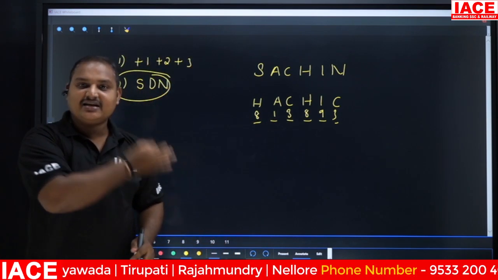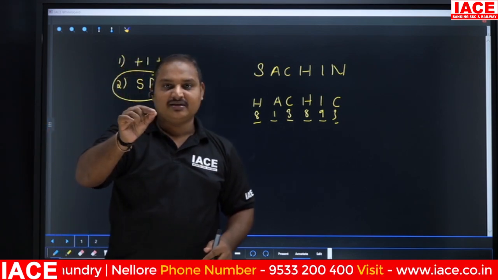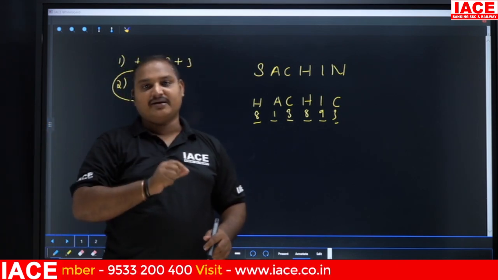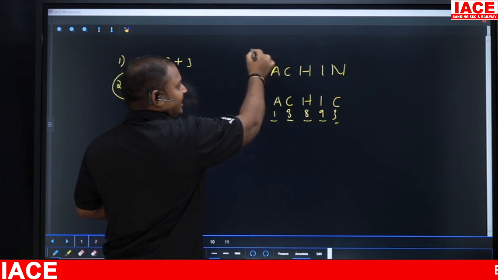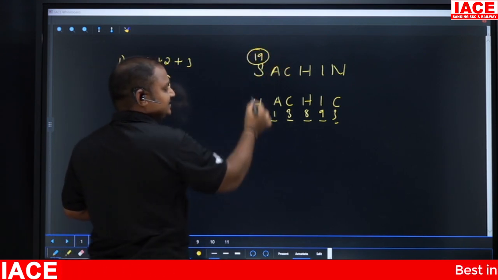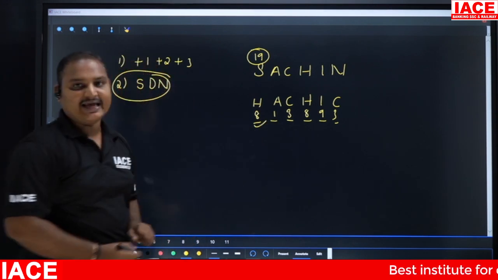This SDN should come into your mind. This SDN should be recollected in your mind, right? So see how they have written. S is 19. The difference between 1 and 9 is 8. That's why they have written 8 here.